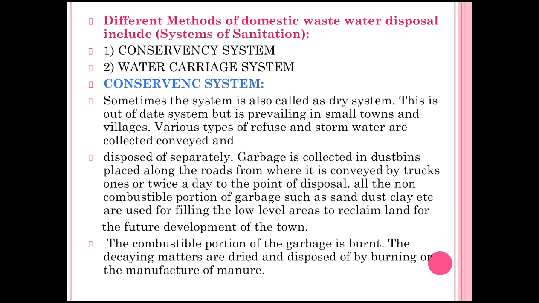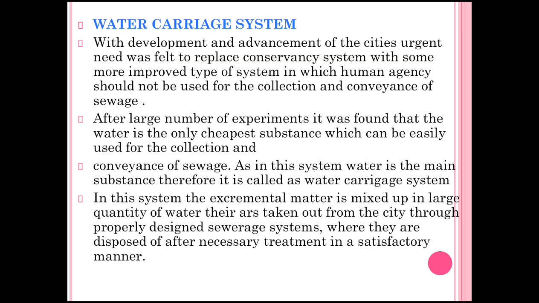Then the combustible portion of garbage is burned. The decaying matter is dried and disposed of by burning or in the manufacture of manure.